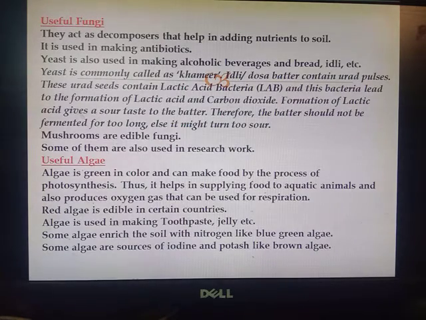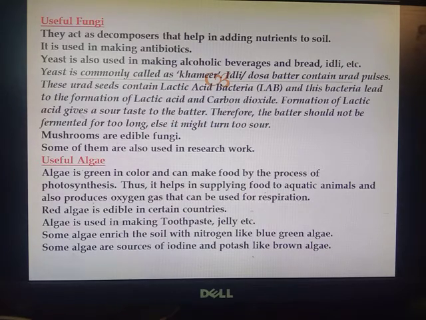Idli, dosa batter contain urad pulses. These urad seeds contain lactic acid bacteria, and this bacteria lead to the formation of lactic acid and carbon dioxide. Formation of lactic acid gives a sour taste to the batter. You must have eaten idli and dosa, and there is a slight sour taste in it. That is because of this lactic acid. Therefore, the batter should not be fermented for too long, else it might turn too sour.